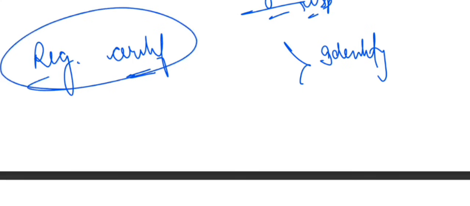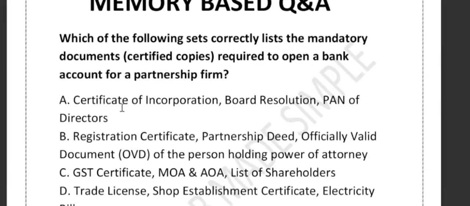Now let's see the option that we have. Registration certificate, partnership deed, and now, who is allowed to operate the bank account? A partnership firm cannot sign documents by itself. So the partners give signing authority to a person, usually through a power of attorney.